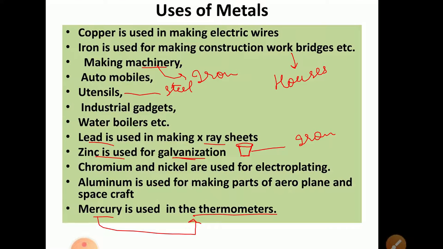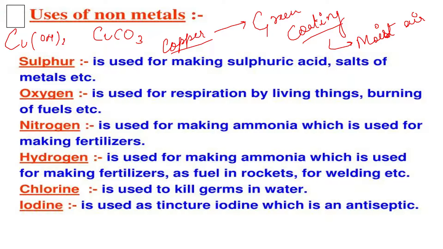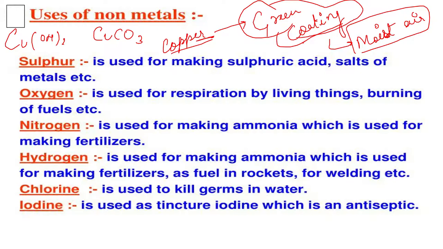Now over here, I just want to tell you about copper. Generally, copper sometimes when exposed to moist air gets a green coating. I think everyone knows why it gets a green coating, but if you don't know, let me tell you.